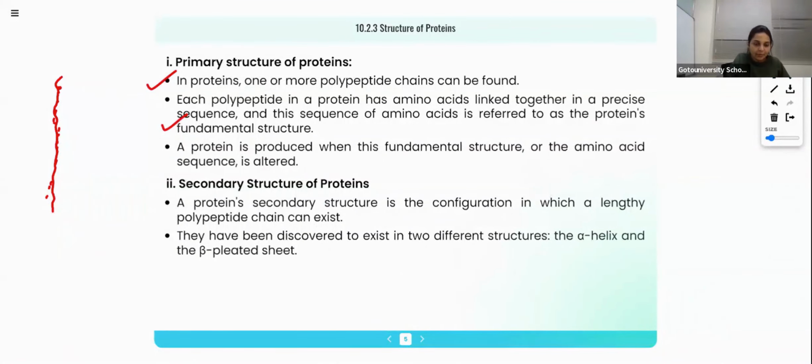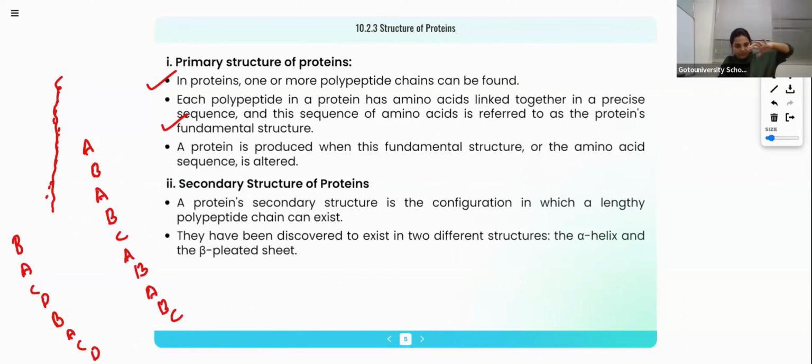Suppose one example, in one protein you can see the sequence AB, ABC, AB, ABC. In another protein it may be BACD, BACD. Got it? Understood the difference, right? The monomers may vary and the sequence may also vary.